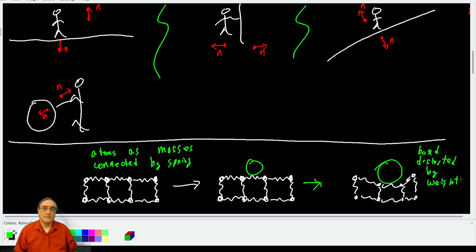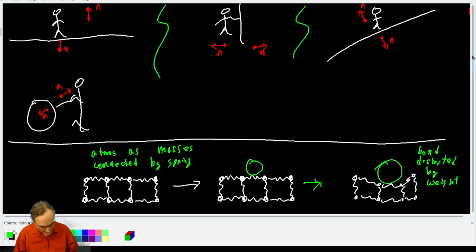Cool thing is, this means that the normal force is, on its deepest level, technically electromagnetic, because the bonds between atoms are very much electromagnetic, mostly electrostatic. So that's pretty neat. We don't need to know the details, but the details are cool.